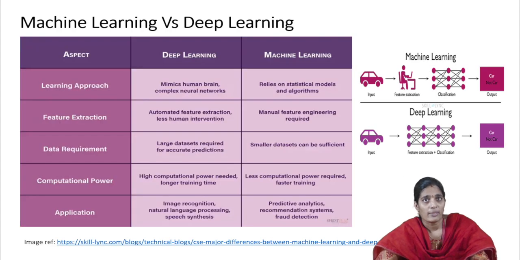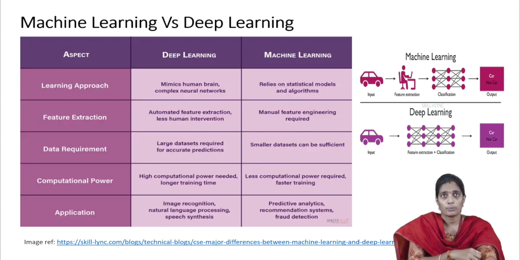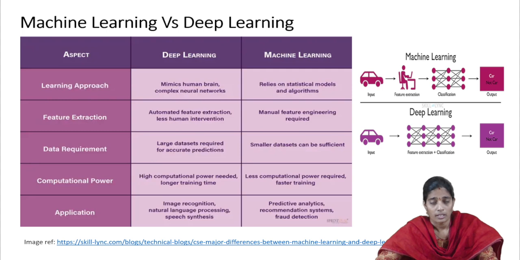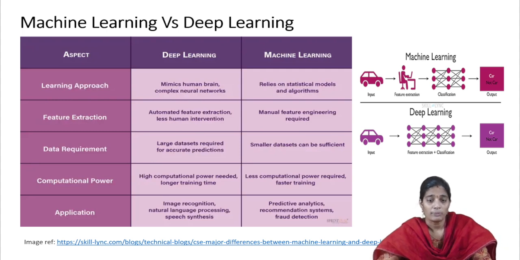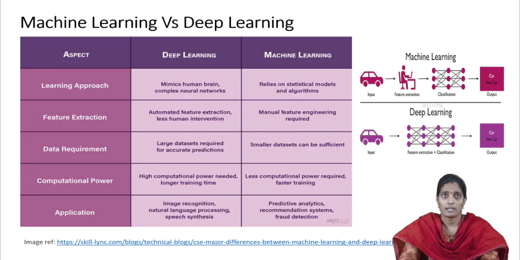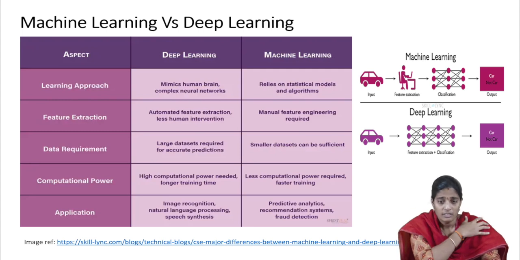This is the key difference of machine learning versus deep learning. Coming to the first one, learning approach, deep learning algorithms are going to mimic the human brain, so it is going to learn using complex neural networks. And coming to machine learning, it relies on statistical models and algorithms. The next aspect is feature extraction.